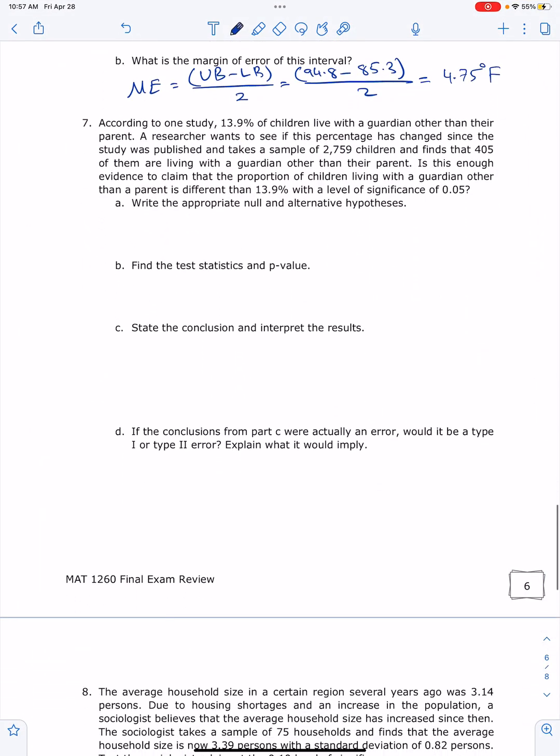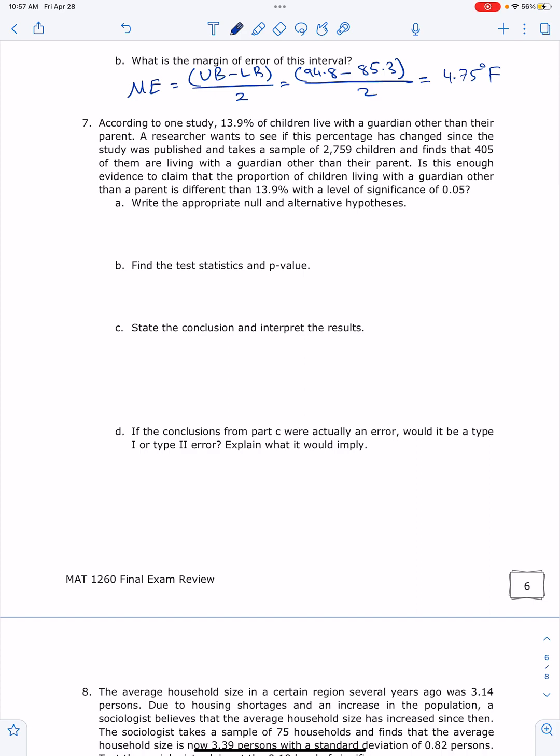Now, question number 7. According to one study, 13.9% of children live with a guardian other than their parent. A researcher wants to see if this percentage has changed since the study was published and takes a sample of 2,759 children and finds that 405 of them are living with a guardian other than their parent. Is this enough evidence to claim that the proportion of children living with a guardian other than a parent is different than 13.9% with a level of significance of 0.05?